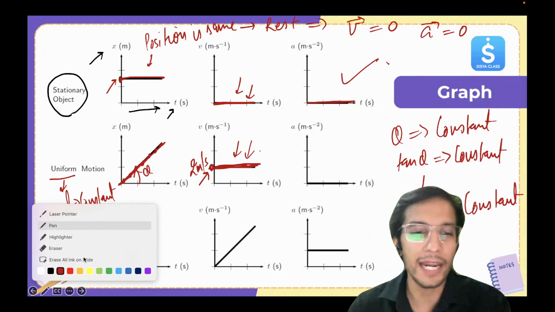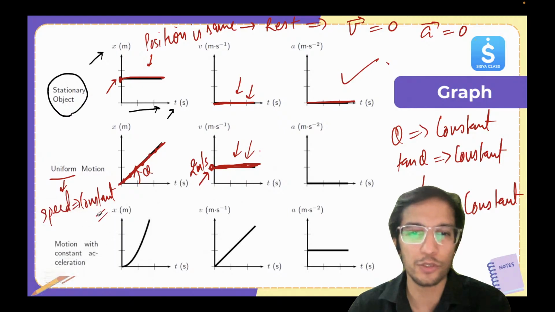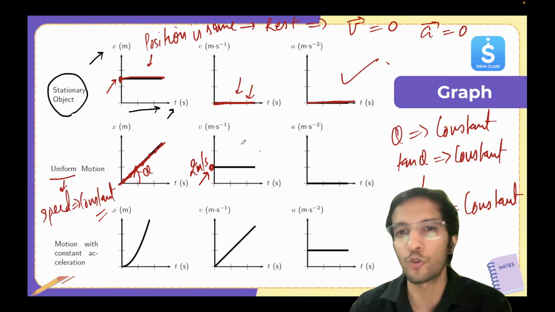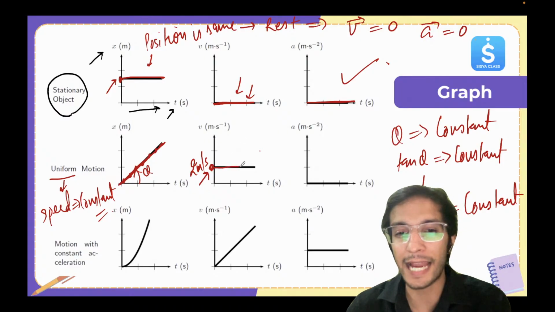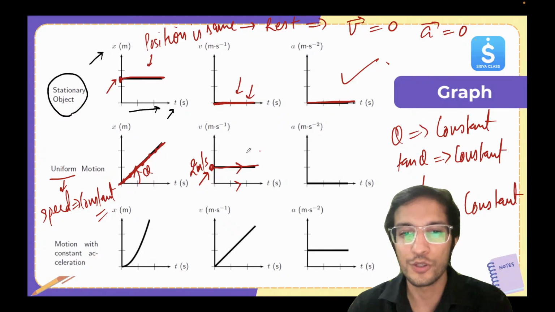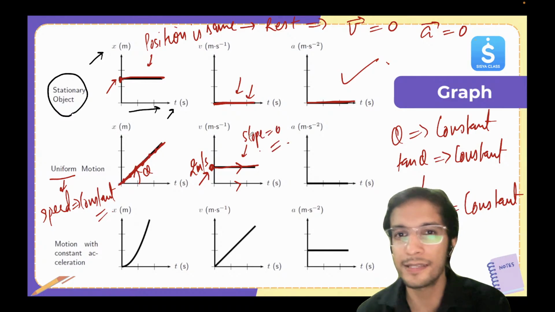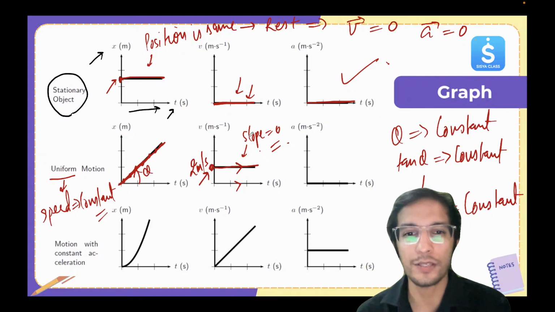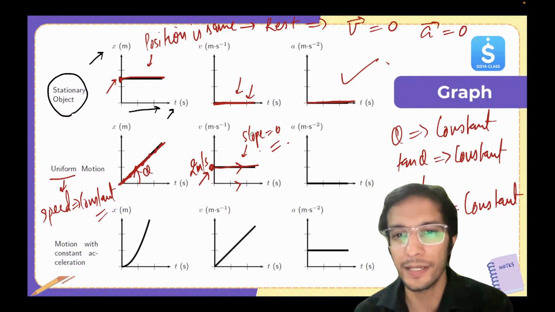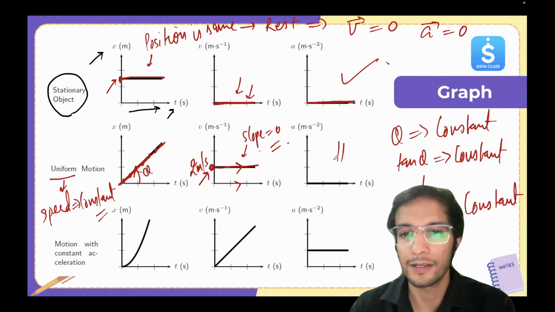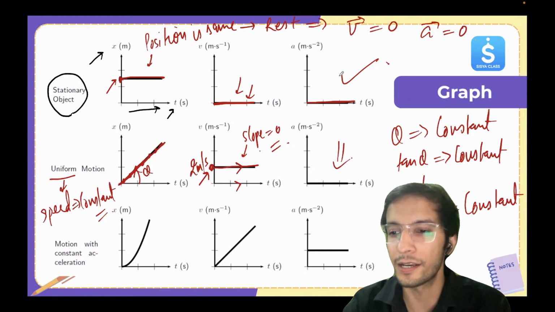Zero. And you can find that conceptually, since velocity is not changing, acceleration will be zero. And even through the graph, if I find the slope of the VT graph, I know the slope of the VT graph gives me acceleration. Here you can see the line is parallel to the x-axis, so the slope is zero. Theta is zero, slope is zero, tan theta will be zero. So the acceleration will be zero. So that's why this is the graph. I hope this is clear to you.